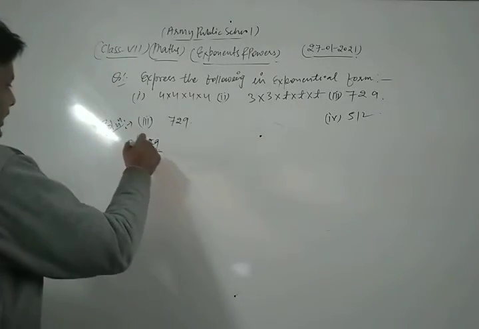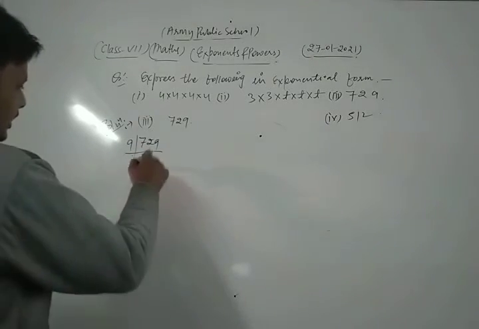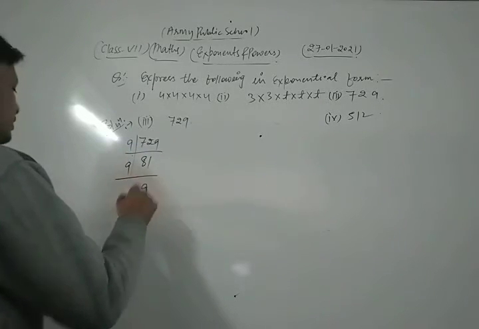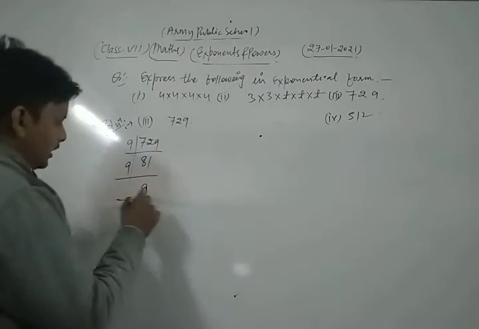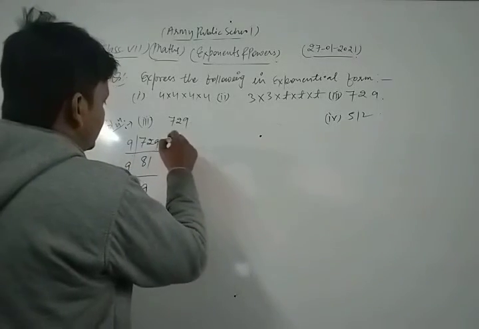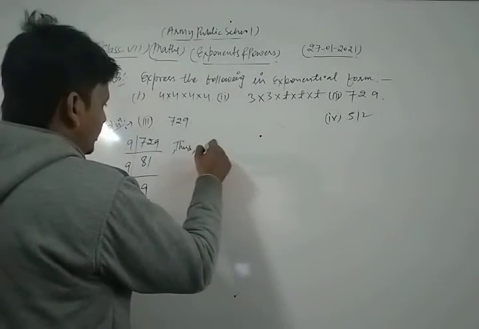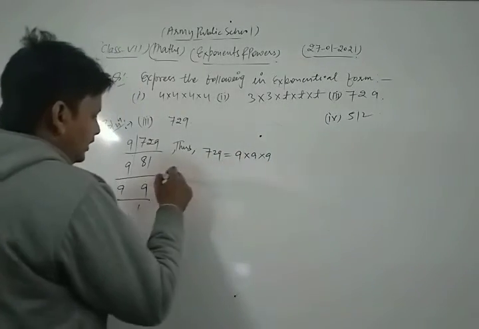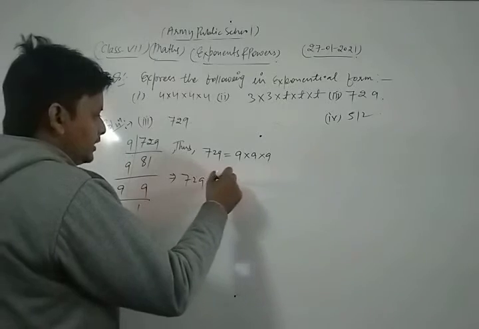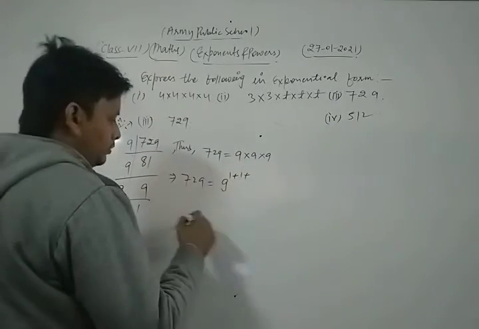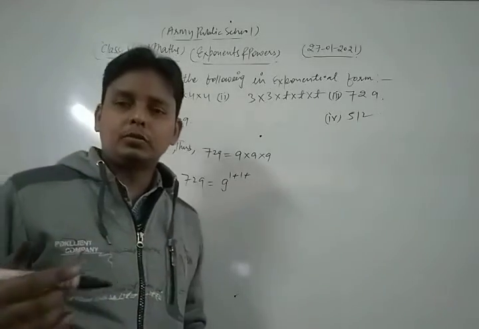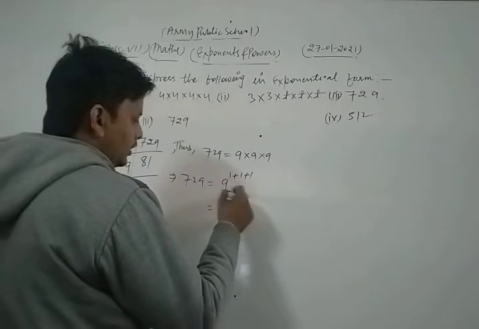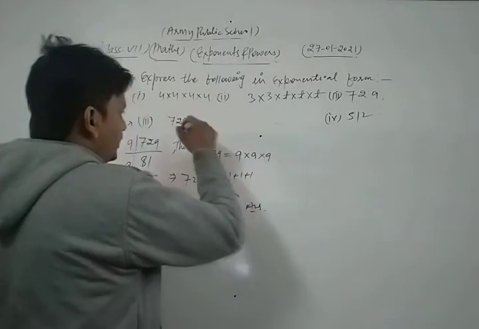From 9, 9 8s are 72, 9 1s are 9. Then again from 9, 9 9s are 81. Now again from 9, that is 1. Thus 729 we can write as 9 into 9 into 9. That is, we can write 729 as 9 to the power 1 plus 1 plus 1, because we apply the law of exponent, a to the power m into a to the power n. So in this way we get 9 to the power 3. This is the required solution of the given question.